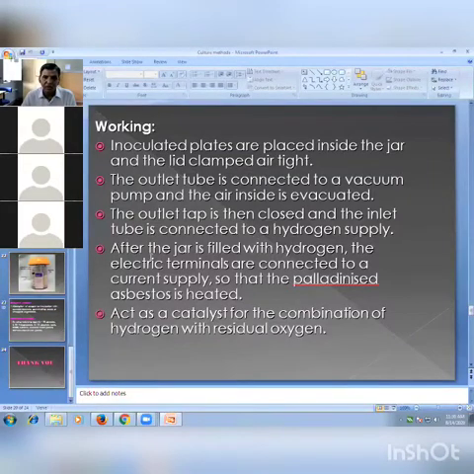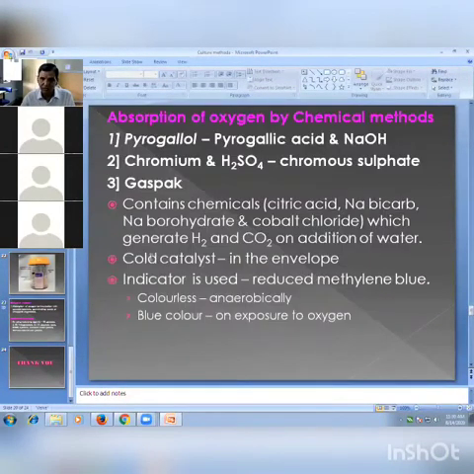And the chemical control we are using is in a small tube. We keep reduced methylene blue, a tube of reduced methylene blue, inside the jar. In anaerobic condition, in the absence of oxygen, it is colorless. That chemical liquid is colorless. But if it is exposed to oxygen, even a small amount of oxygen, blue color develops. So that is the chemical control we are using.